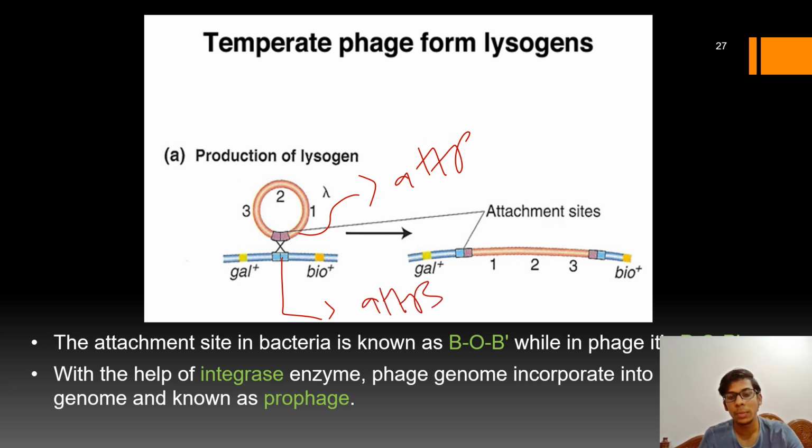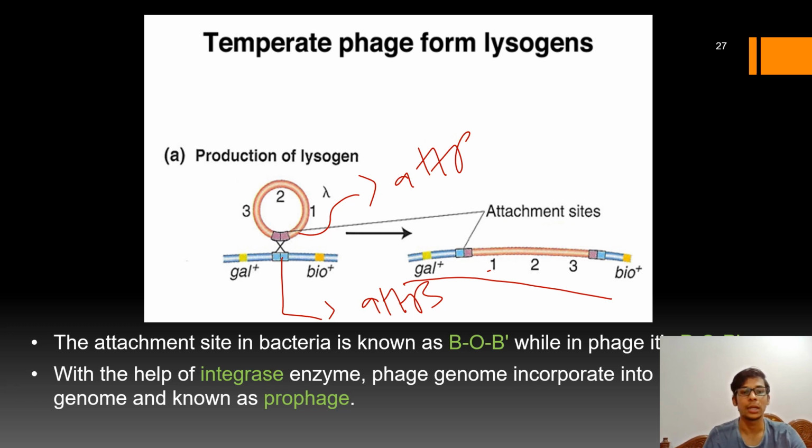The specific recombination will occur between the attachment sites of these two regions only. So you can see as a result the lambda genome is inserted as follows. The attachment site in bacteria is known as BOB prime, while in phage it is known as POP prime.